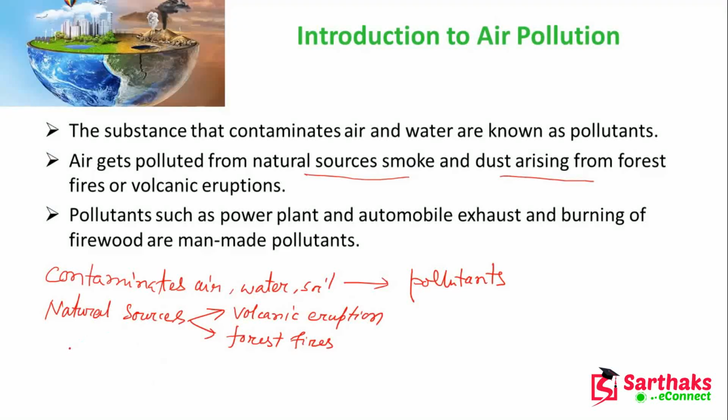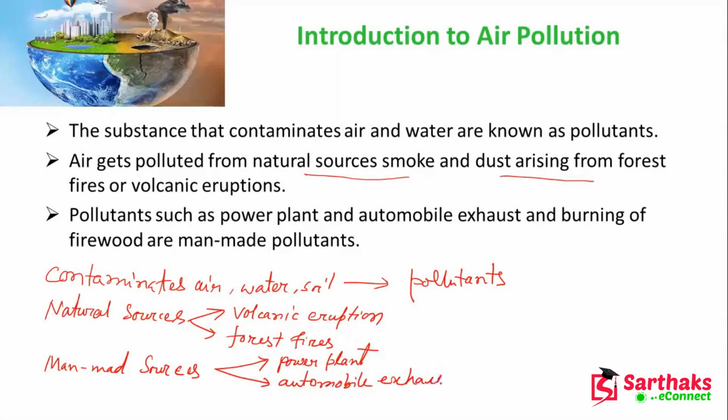So these are the natural sources. Now, man-made sources: we have our power plant, thermal power plant, and automobile exhaust. Every time you can see around yourself, there are so many vehicles.